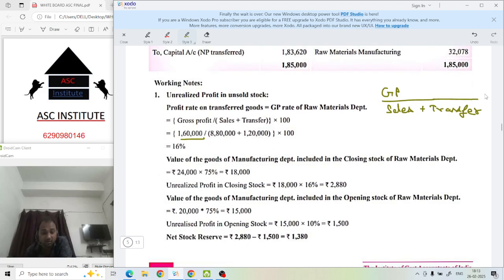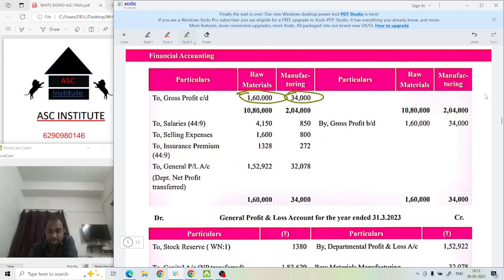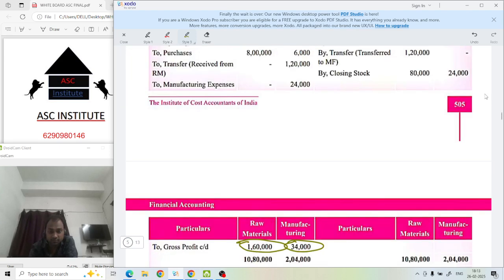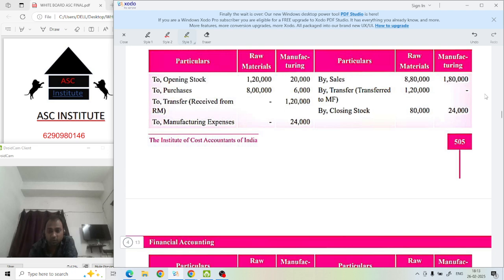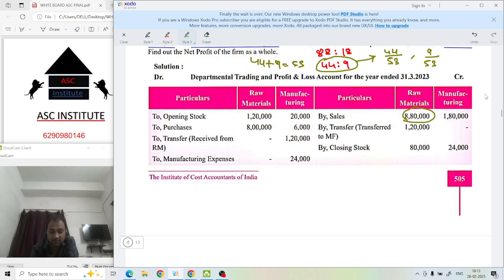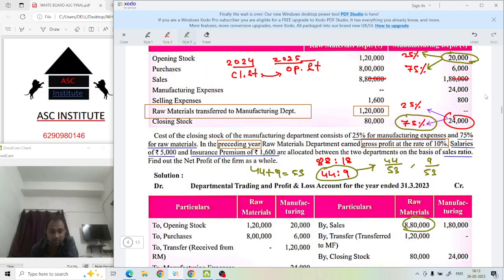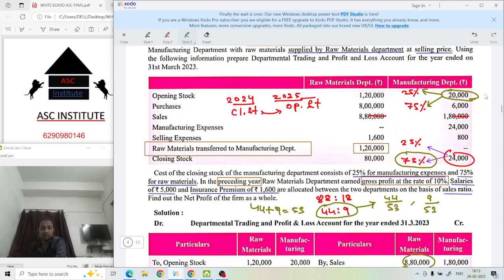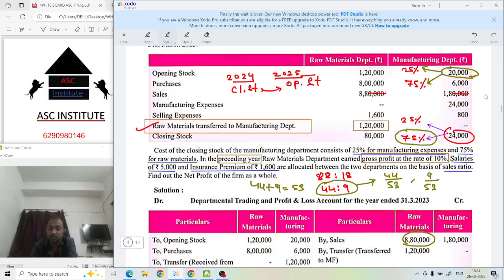How much is the sales of this raw material department? 8,000. The transfer is also seen here, the 75% one. Raw material transfer to manufacturing department is 1,20,000.